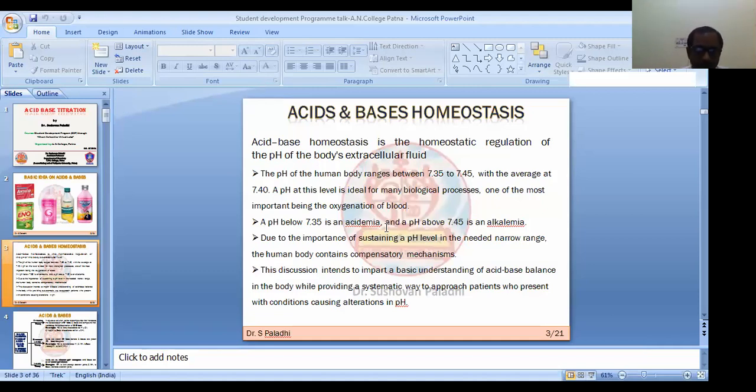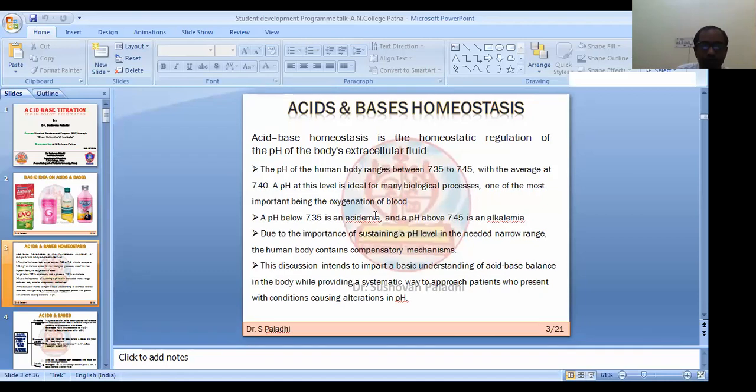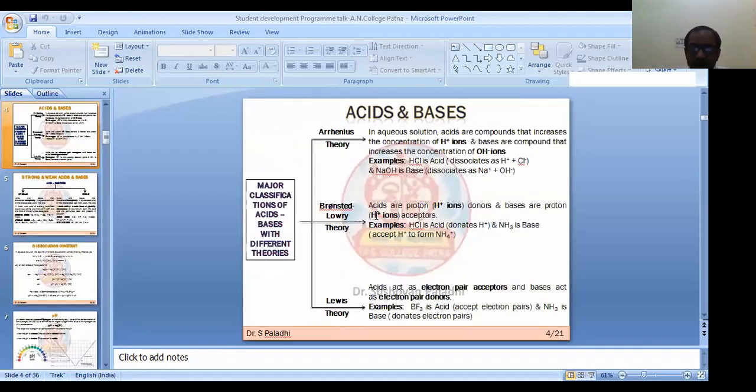Okay, so now let's go to today's topic. To know acid and base, basically we know everything, but still we have to recap, because we are going to do some titration, so we have to know the terms where we are going to apply all these things. That is very important. There are many approaches, but only three approaches will be very fruitful for this topic.